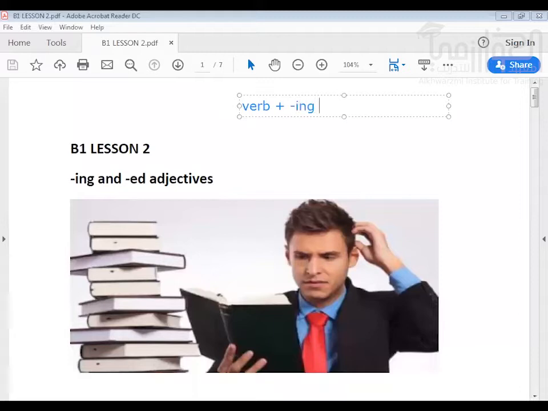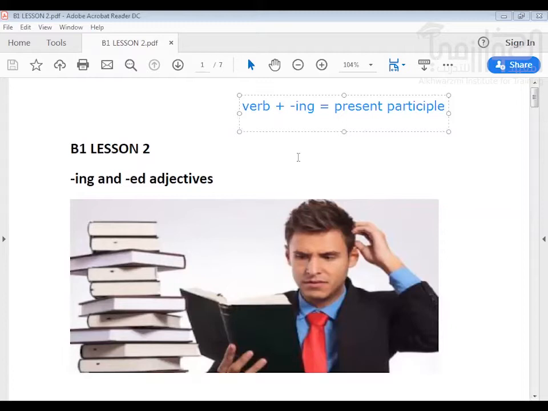Now, when we take a verb and we add ing, we call that verb present participle. And you can use this present participle as an adjective.